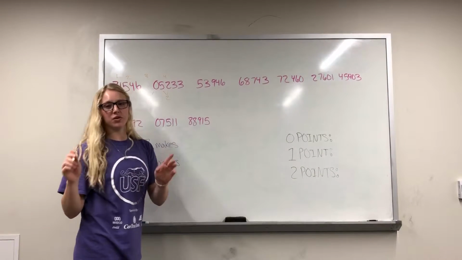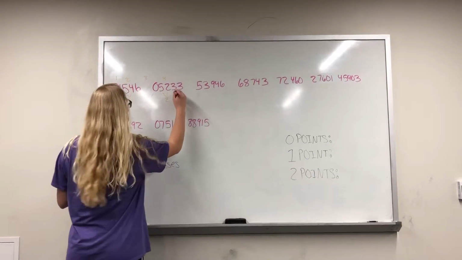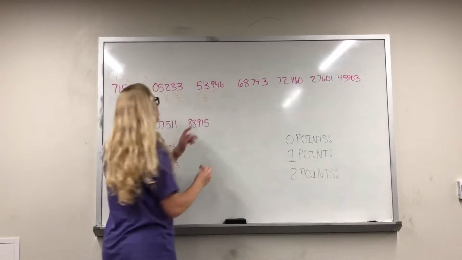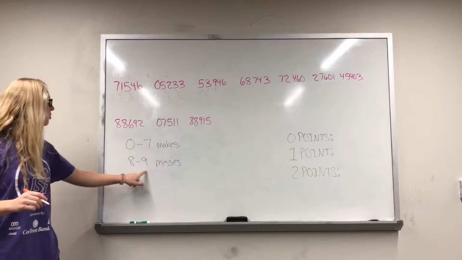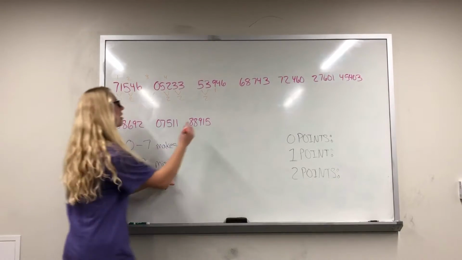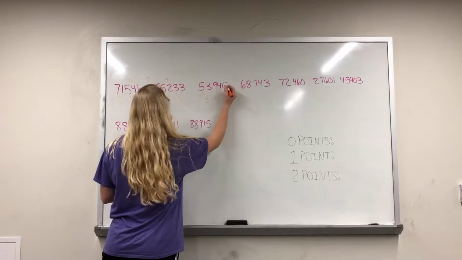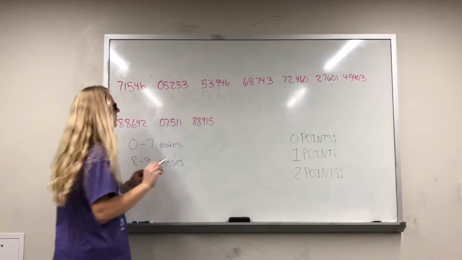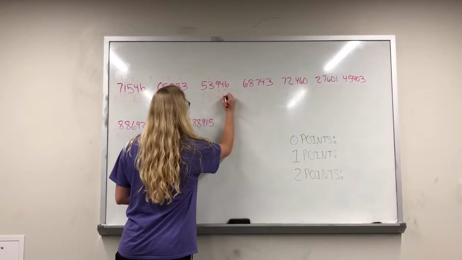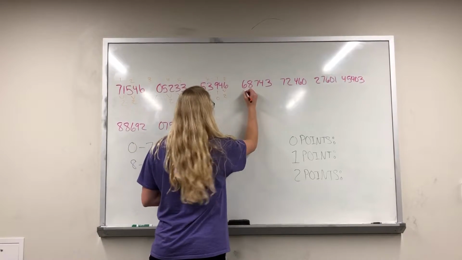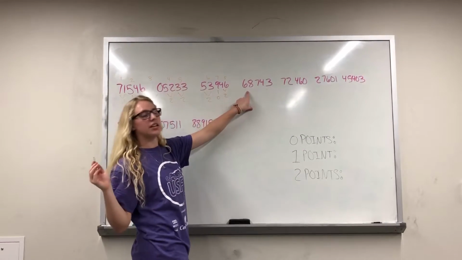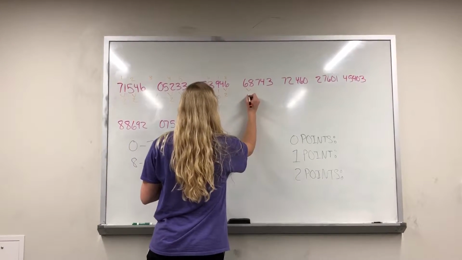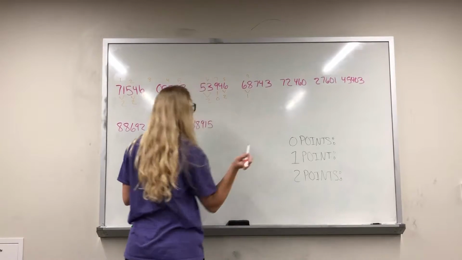I'm going to keep going while you guys can keep watching and following along. So here, since we have a 9, that is going to be one of our first misses. So that means this is going to be 0 points on our 7th attempt. Okay, now I'm going to keep going. Here again we have a different kind of situation. Our first one is a make, but our second one is a miss. So that means that's only 1 point on our 9th attempt. I'm going to keep going.